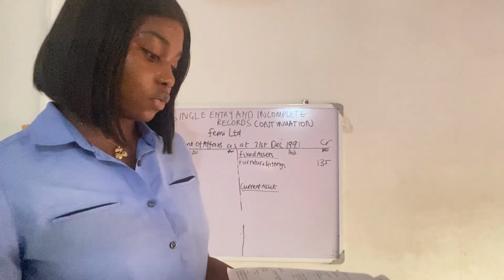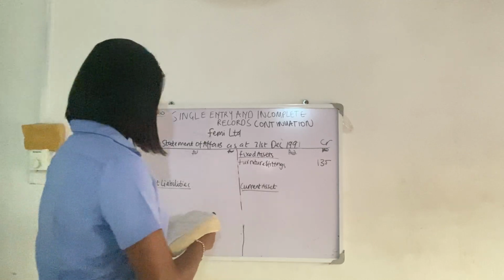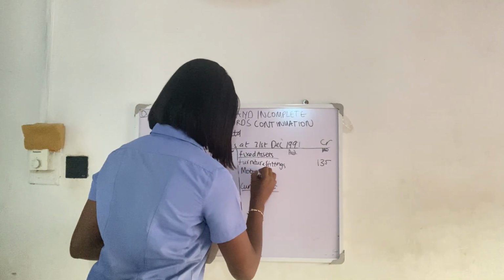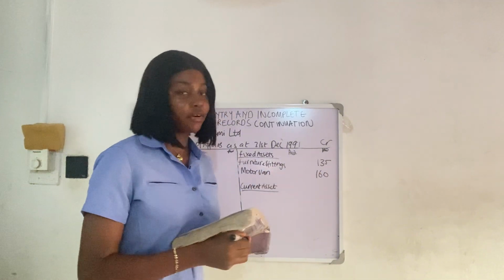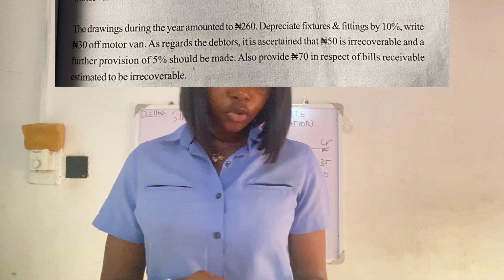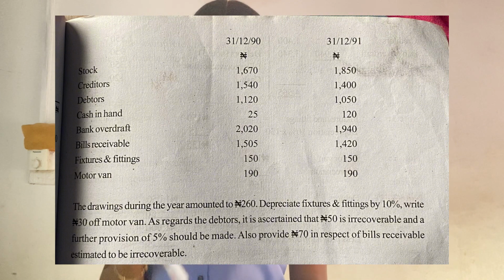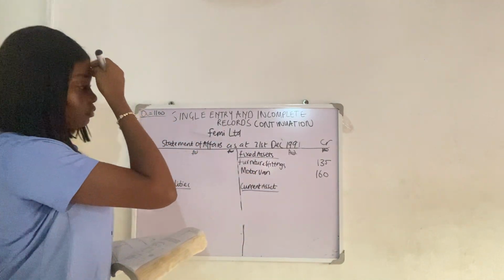So we don't actually need to solve that one. We've gotten our motor van as 160. Remember, it was 30 naira. They told us to write 30 naira off the motor van, and our motor van figure on the 31/12/91 side is 190. So 190 minus 30 will give us 160. So that's how we got 160 here.